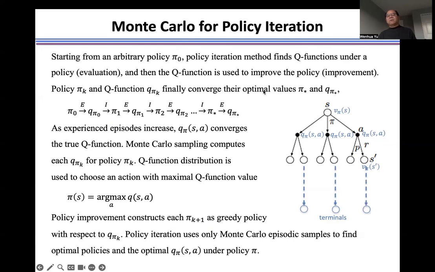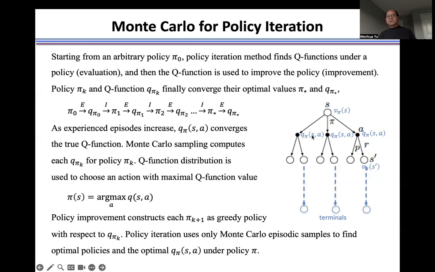Under this pi 0, for each action, we use the Monte Carlo sampling to calculate each return along a single episode. And then we calculate the sum of the return over all the possible episodes. One by one, we calculate all the Q value distribution. That's the policy evaluation.